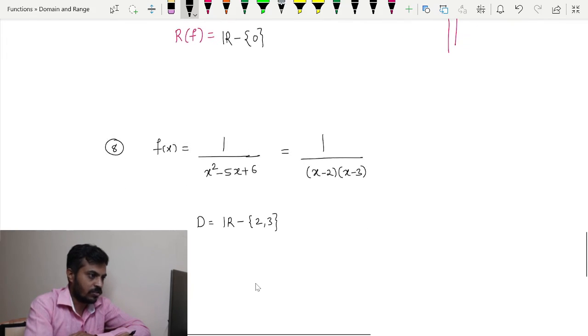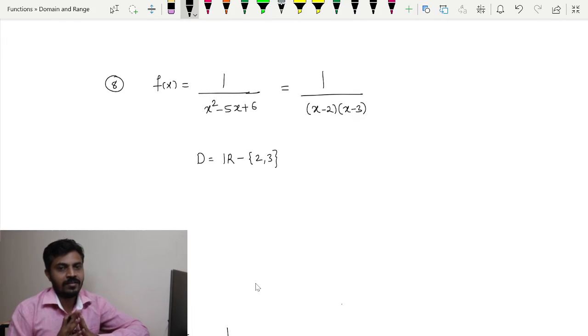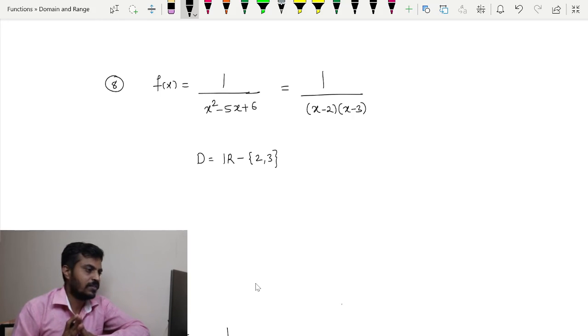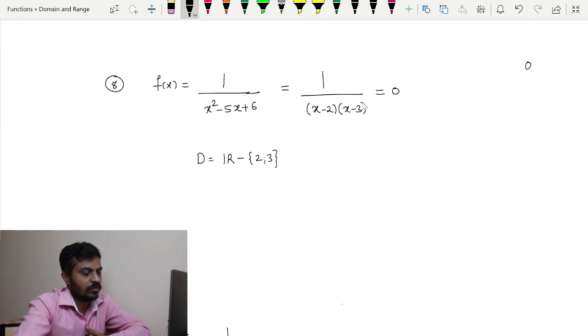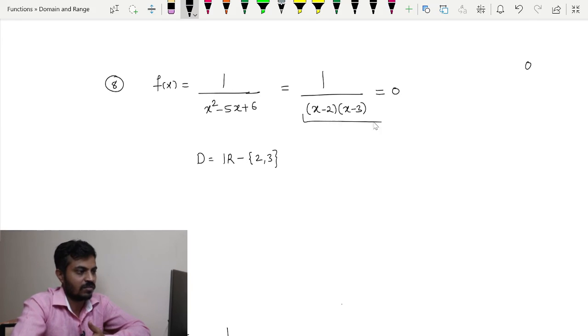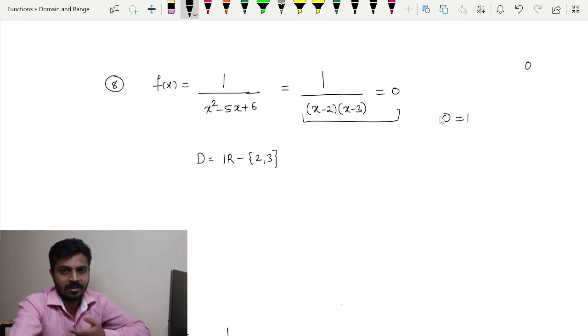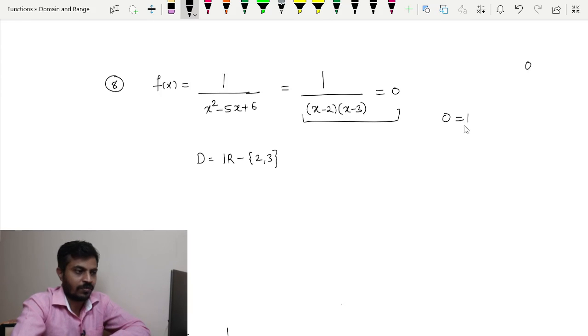Now talking about the range, finding the range is difficult in this case because we don't know what exactly the graph is, but definitely we can check whether a certain point is present in the range or not. In order to check it, it is simple. Suppose we have to check whether 0 is present in the range or not. Simply equate it to 0 and try to solve this equation, and what we get here is 0 is equal to 1. So it means that 0 doesn't lie in the range of the function.